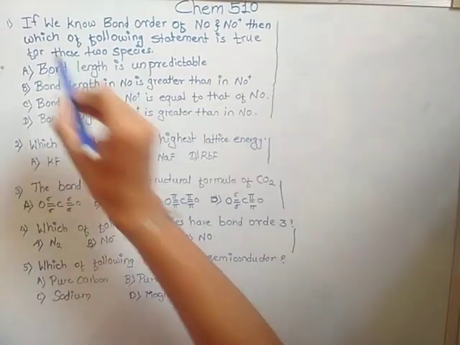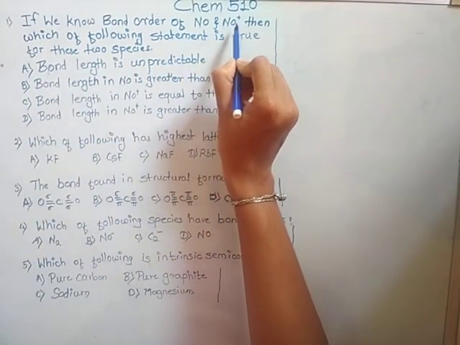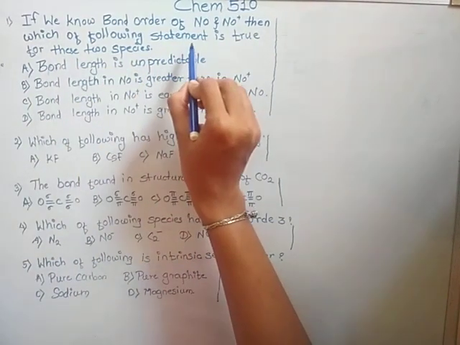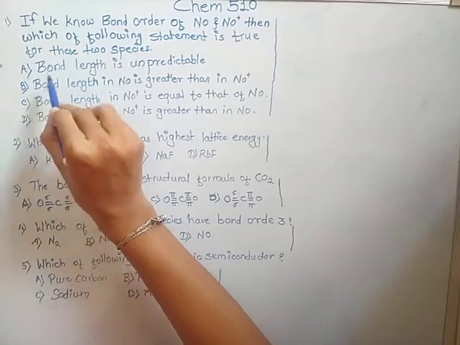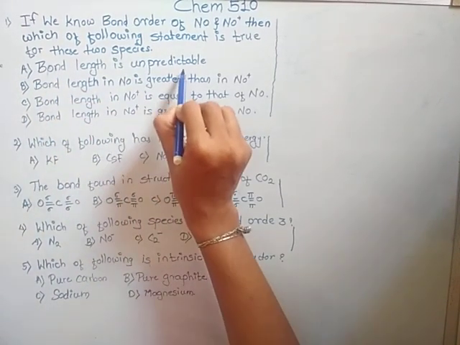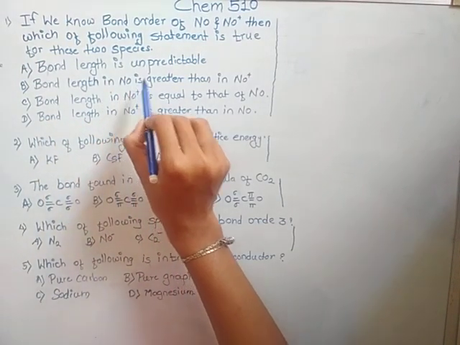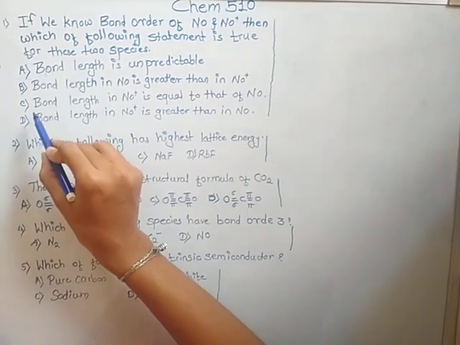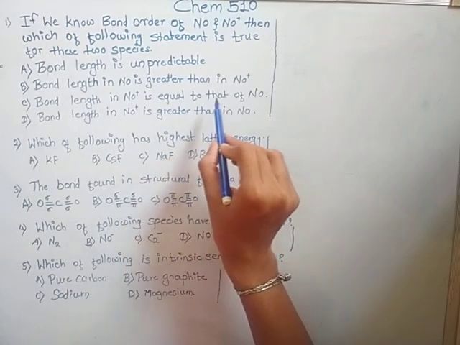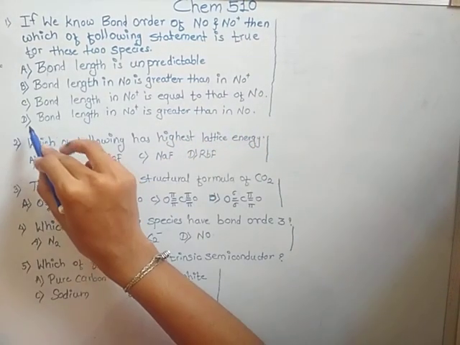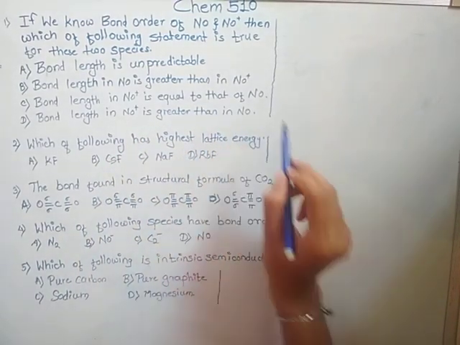First example: if we know the bond order of NO and NO plus, then which of the following statements is true of these two species? Option A, bond length is unpredictable. Option B, bond length in NO is greater than in NO plus. Option C, bond length in NO plus is equal to that of NO. And option D, bond length in NO plus is greater than in NO.